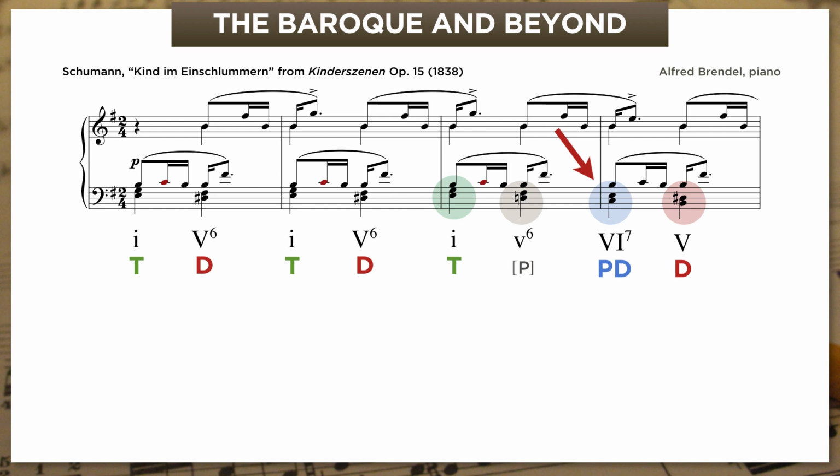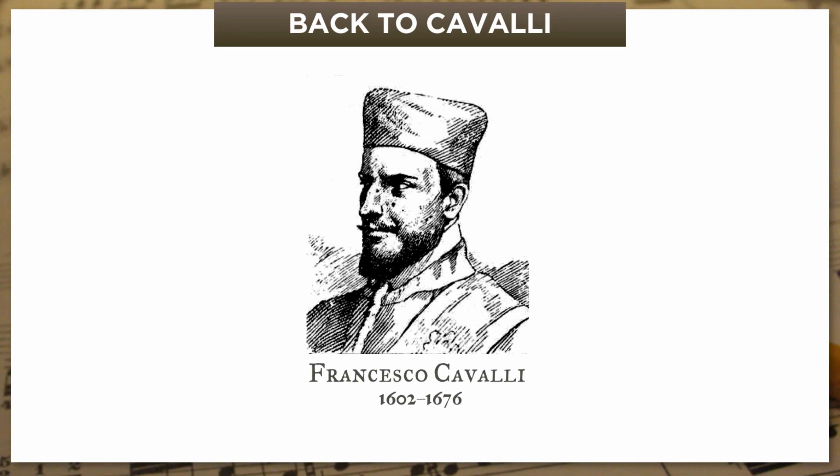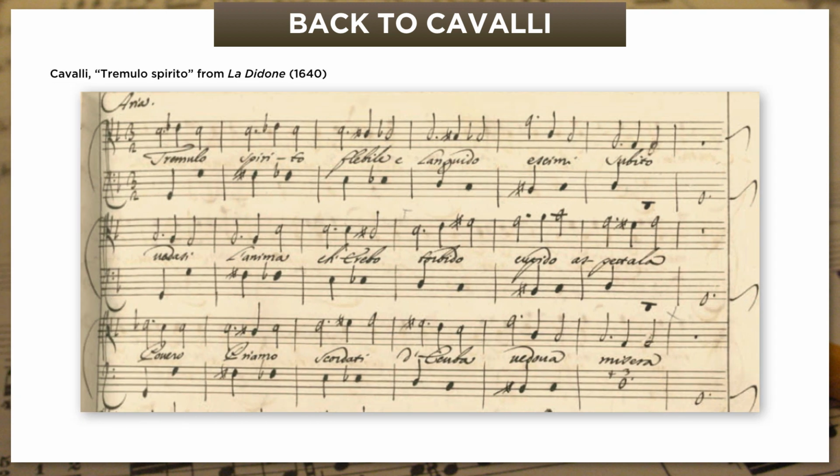Now, I could go on, but I actually want to reverse course and go back to Cavalli, because in the same year that he borrowed the 4-note lament from Monteverdi, he also started tinkering with other versions. Here's an aria from the opera La Didone from 1640. Once again, it's just a melody plus unfigured bass, but look at the repeating bass pattern.